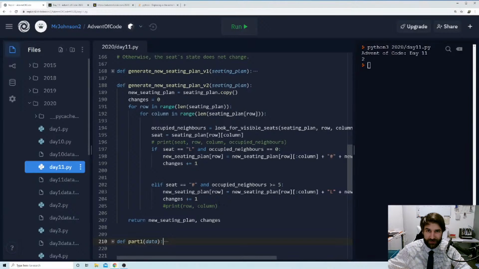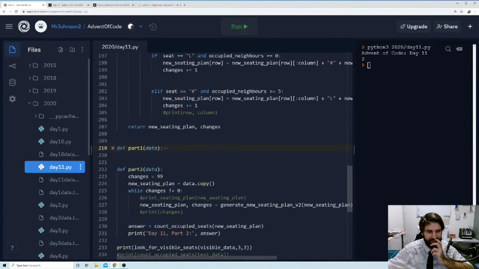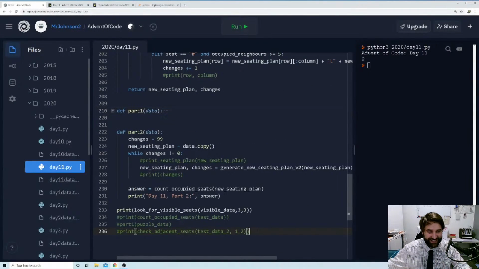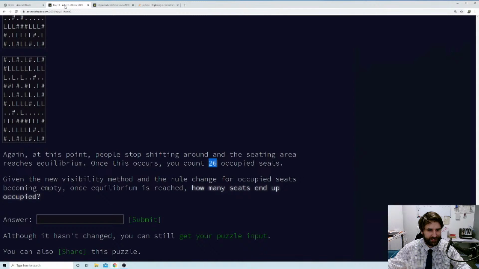So this is all fine, right? This is great. This is lovely. This is fantastic. I think. Yeah, this is just going to run fine. Why wouldn't it? So let's say part 2. We're going to give it our test data, and we're going to cross our fingers, and pray to the lords of programming, the great Python overlords. And we wanted 26.